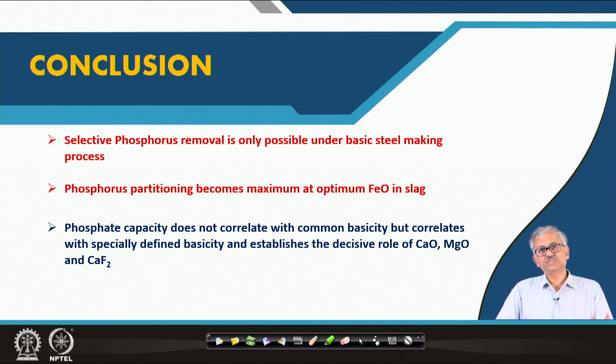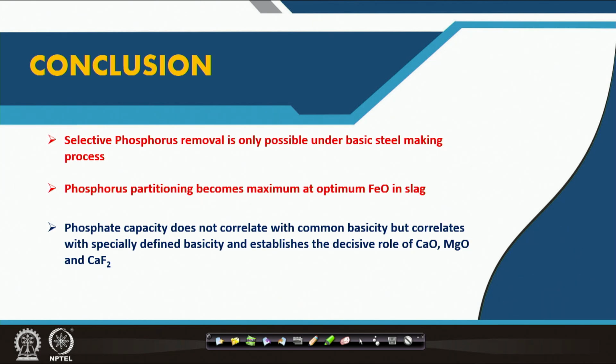And the phosphate capacity perfectly correlates with another definition of basicity, defined by BO, basic oxide, where we consider the percentage of CaO plus the percentage of CaF2 plus 0.3 of the percentage of MgO, because these are the only three oxides responsible for dephosphorization.